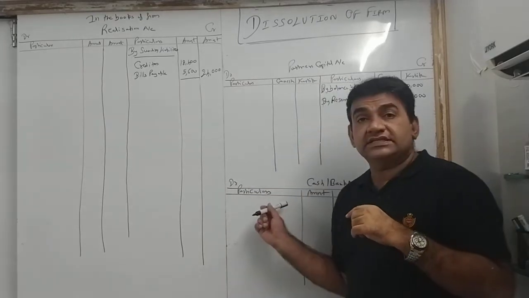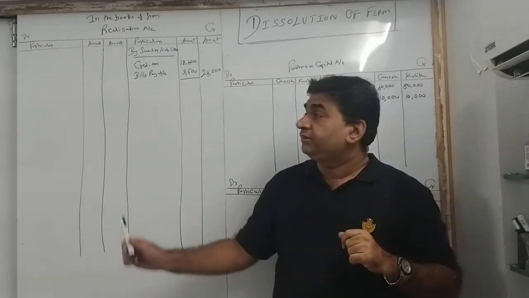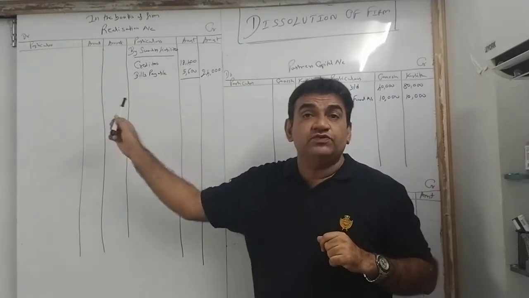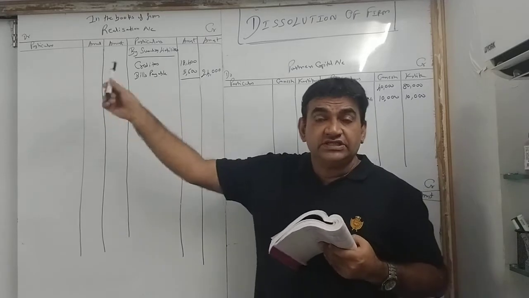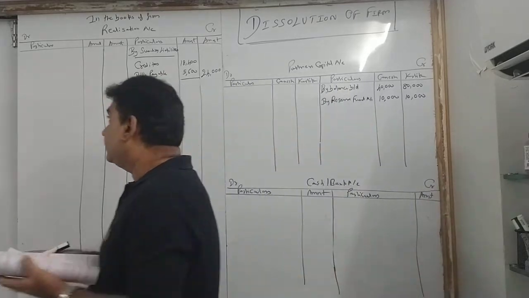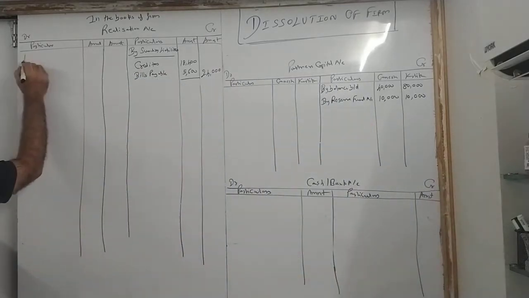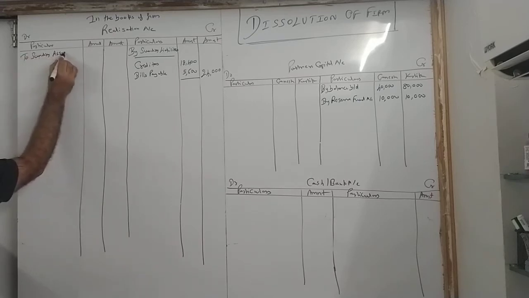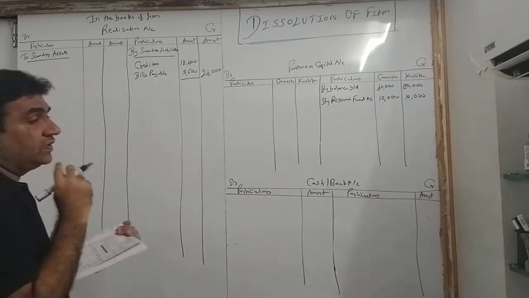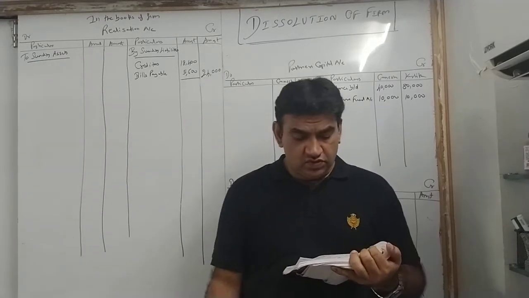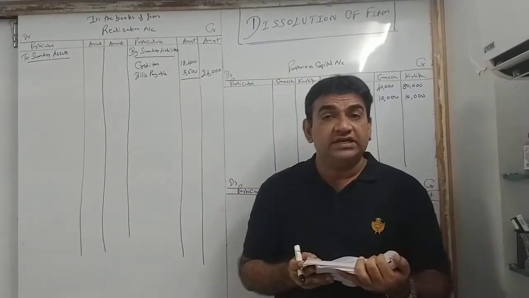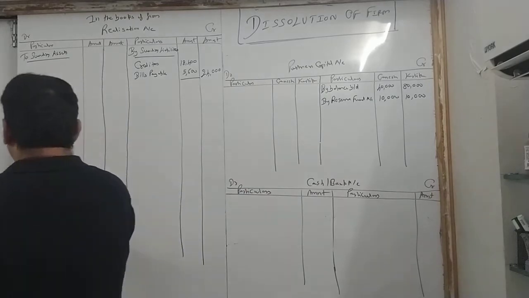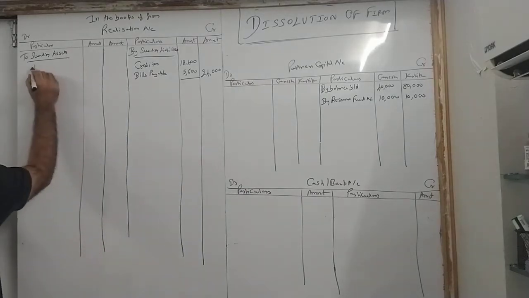Cash, there is a separate cash bank. So what will you do? All assets and liabilities will come here. Liabilities came on the credit side. Assets now will come on the debit side. Come to the debit side. There we gave the heading sundry liabilities; here you will give the heading sundry assets. Two sundry assets. Now what will you do? From building to bills receivable, all of them one below the other in the first column, and take the total outside. Okay?